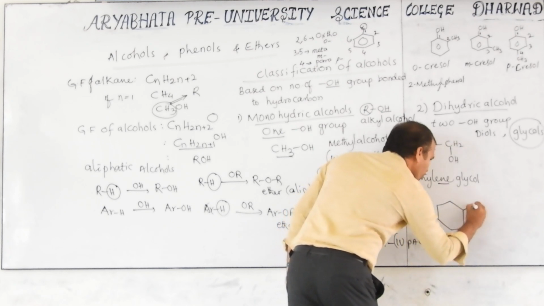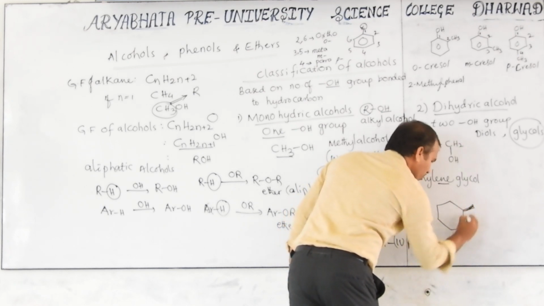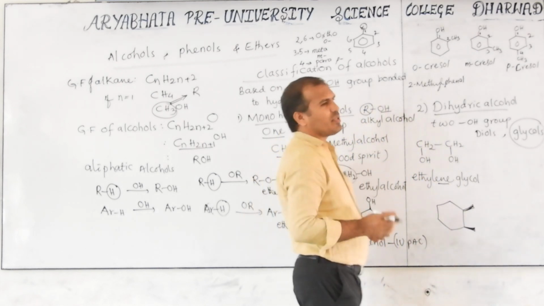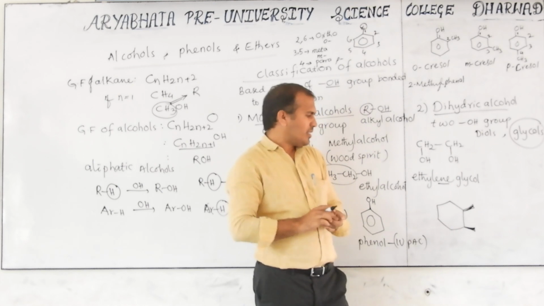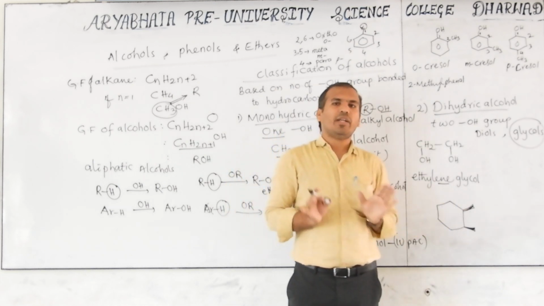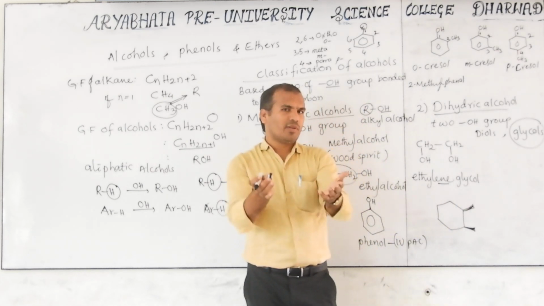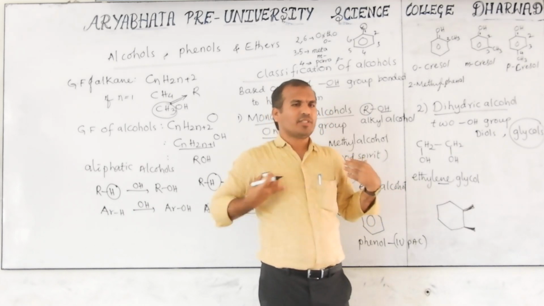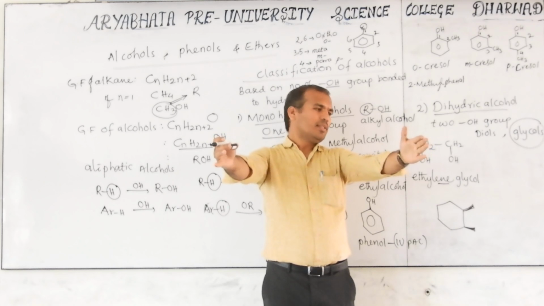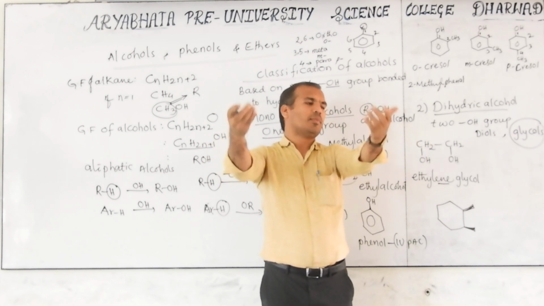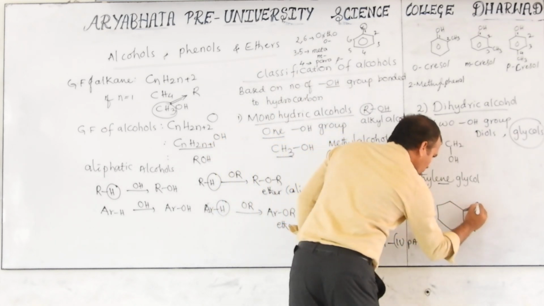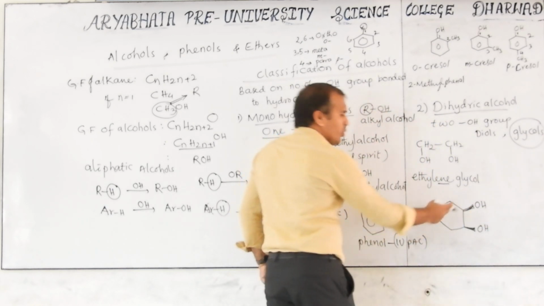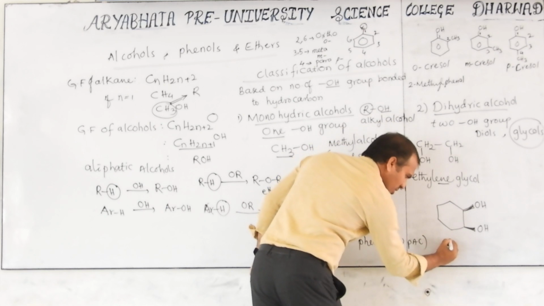Cyclohexane. This indicates both are on the same side, near to the observer. If you are the observer, this bond is near to you, and this bond is also near. These two are like this, towards the observer. So here one OH is there, and here one OH is there, both on the same side. That is called cis.